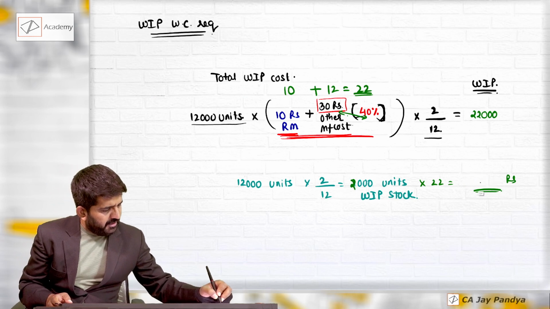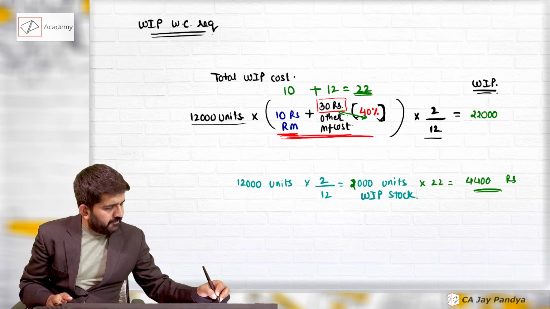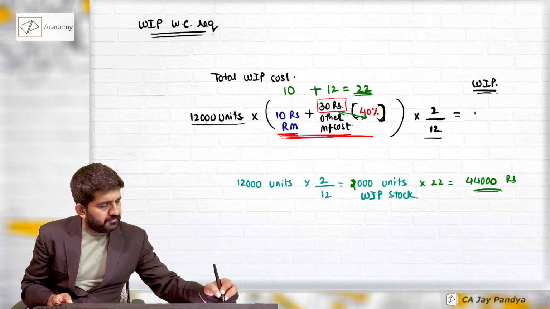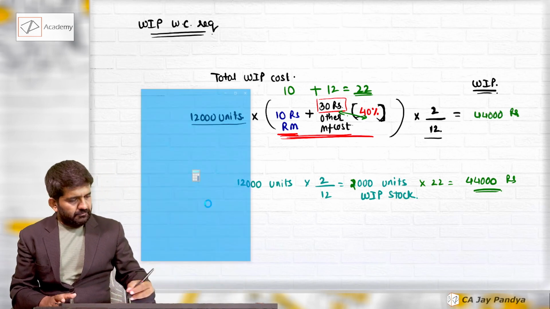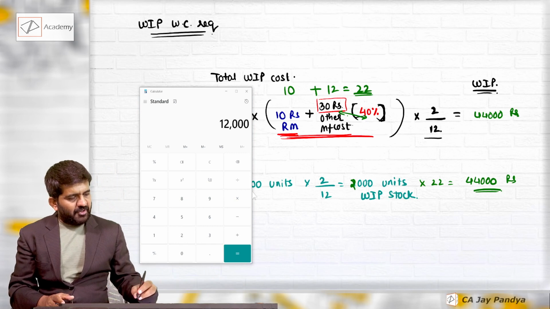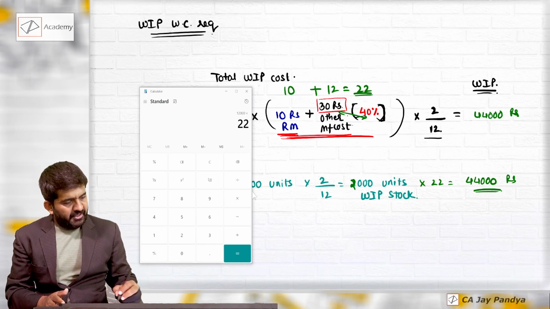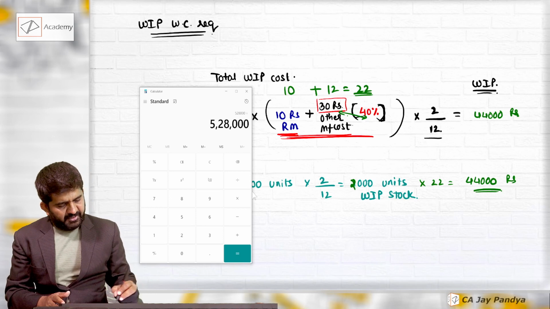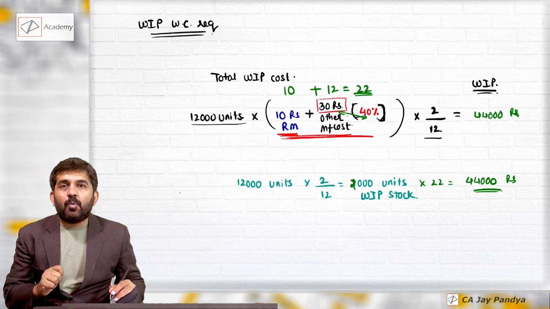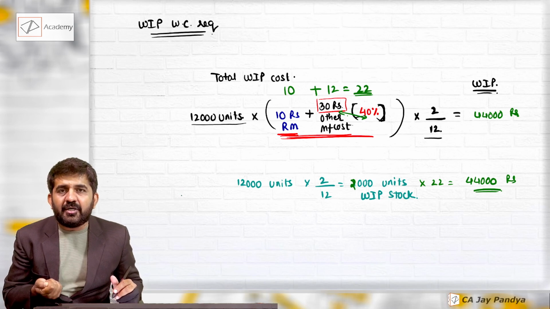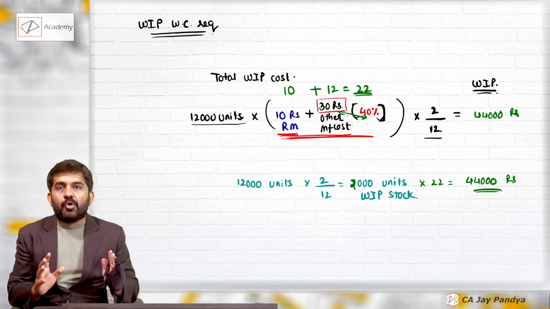So this will be 44,000 rupees. In the process of verification, we got our correct answer. 12,000 into 22 into 2 divided by 12 is 44,000 rupees.